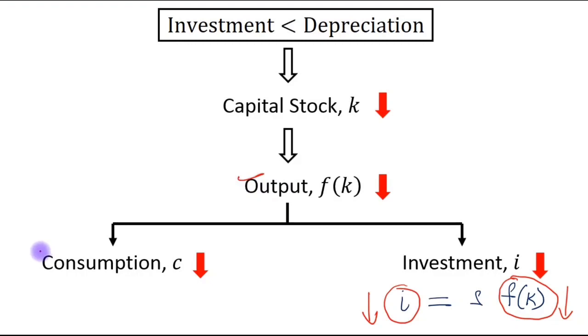Output, consumption and investment, these variables will continue to fall until the economy reaches a new steady state.